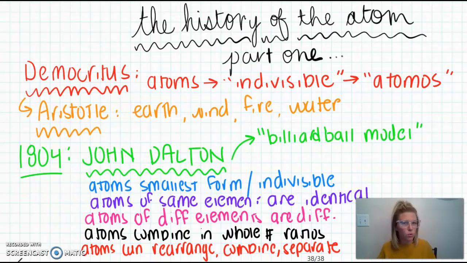So if you've ever played pool, you know that one with all the hard balls, the 8-ball, okay, that's a billiard. And so this kind of describes what we should sketch his model of the atom like, which is a solid, hard, round sphere that cannot be divided. It is the simplest form of matter. Okay, so that's John Dalton.